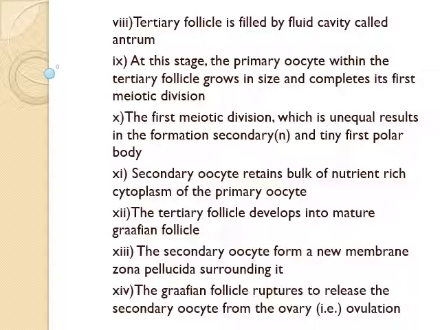These two daughter cells undergo meiosis II. The polar body divides to form two polar bodies, while the secondary oocyte arrests in the metaphase stage of meiosis II. The secondary oocyte retains the bulk of the nutrient-rich cytoplasm of the primary oocyte. The tertiary follicle develops into a mature Graafian follicle. The Graafian follicle ruptures to release the secondary oocyte from the ovary.